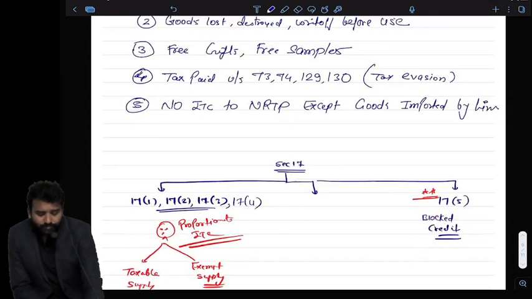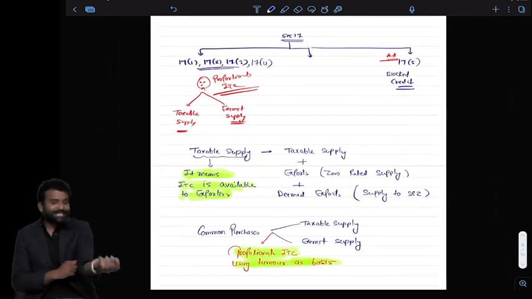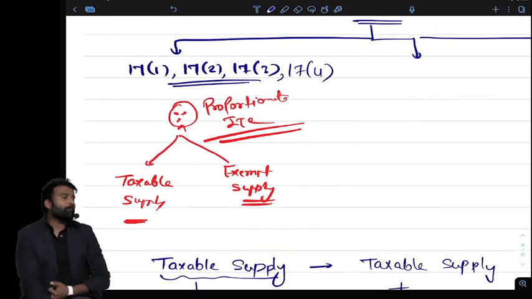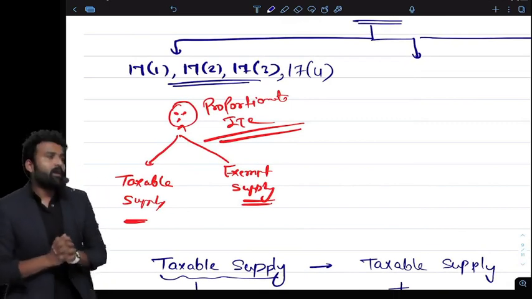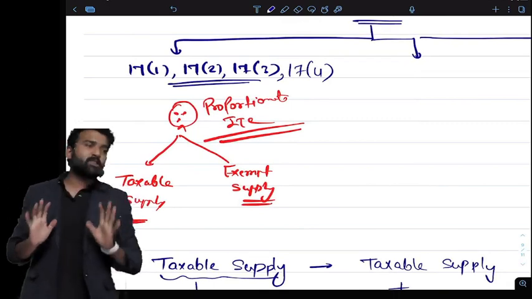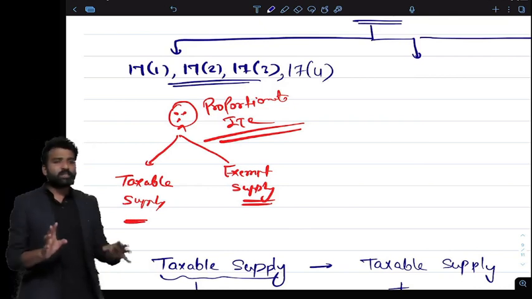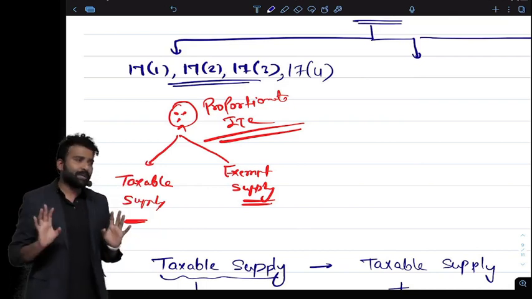Now, last and final, last but not the least of this ITC topic is section 17, other than 17(5). There are some topics which talk about proportionate ITC. What is the case? Listen carefully. What is the purpose of the government in giving us the ITC? The main purpose was that if I am paying tax later, I should get an ITC for the purchase.